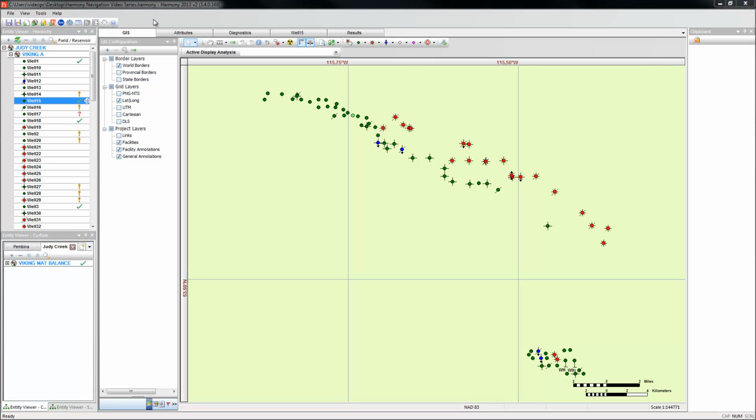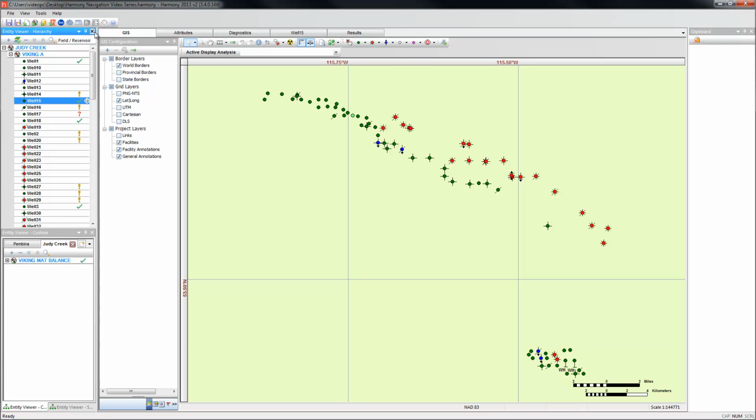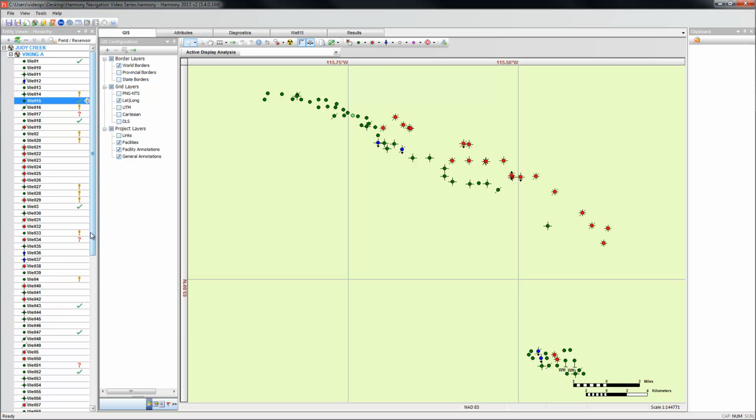These docking windows can be set to auto-hide by clicking on the pin button, as shown here. Or can be completely hidden from view by clicking on the cross button. The windows can also be moved to a position you are choosing by dragging them to any location of the Harmony window.